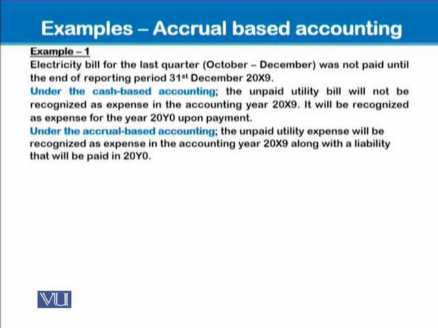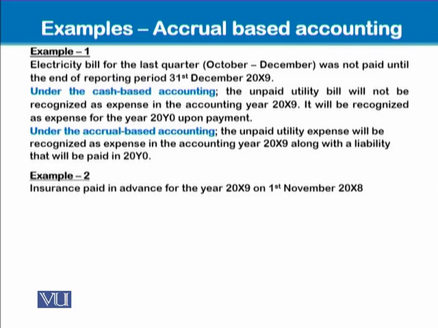Whereas under the accrual-based accounting, the unpaid utility expense will be recognized as expense in the accounting year 2009, although we have not yet paid for it, along with the liability, because we have not yet paid. It is a liability for our business to make payment for this expense in the year 2010.